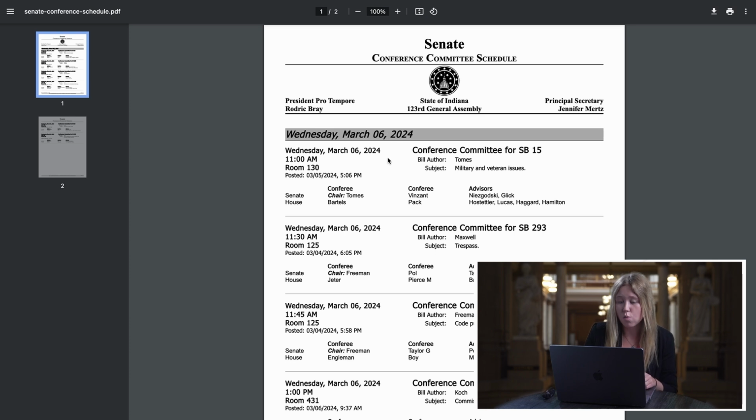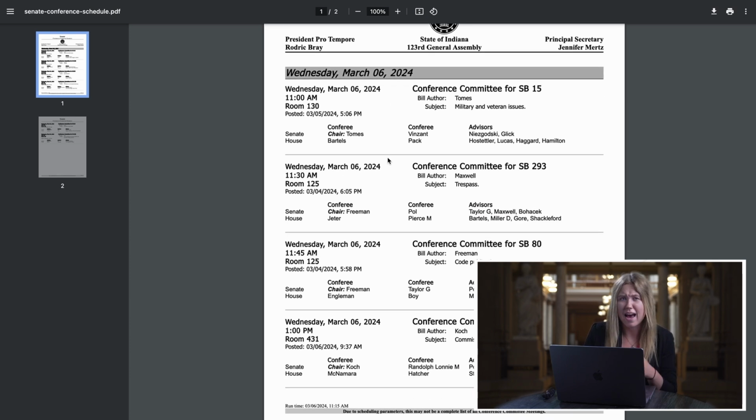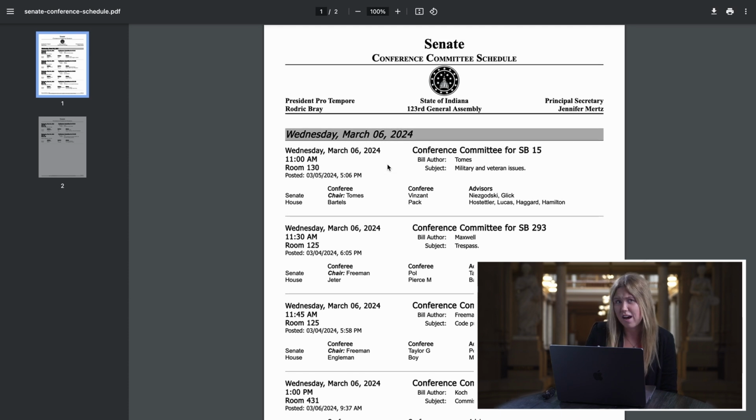As you can see here, we get some conference committees for bills that happened last session. There are no standing committee meetings scheduled at this time because the session does not happen until earlier next year. So this is helpful during session. As you can see, this is a good way to view what the Senate is meeting with on a particular day, and in this case, it is the conference committee schedule or when the Senate meets to discuss a bill that had approved changes in the House.